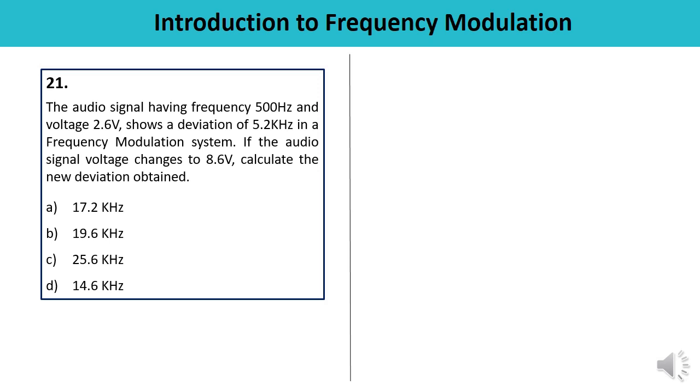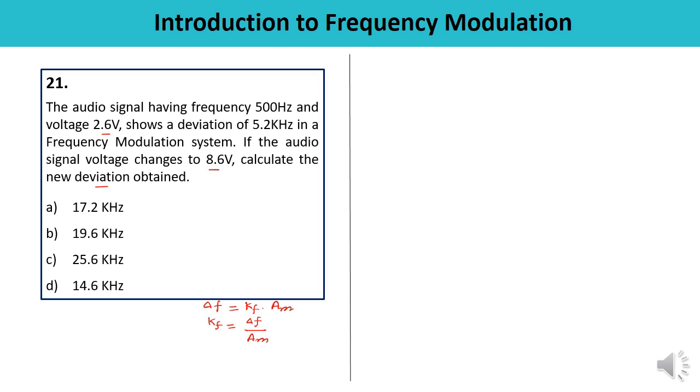Question number 21 is, the audio signal having frequency 500 Hz and voltage 2.6 volt shows a deviation of 5.2 kHz in a frequency modulated system. If the audio signal voltage is changed to 8.6 volt, we have to calculate the new deviation. What is the new deviation? So deviation in FM, delta F, is equal to KF into AM, right? From here you can calculate KF, this particular factor. This is delta F upon AM.